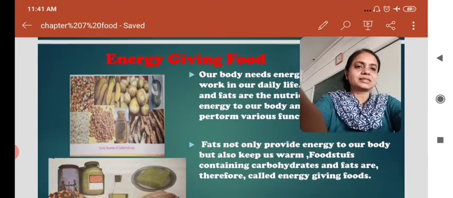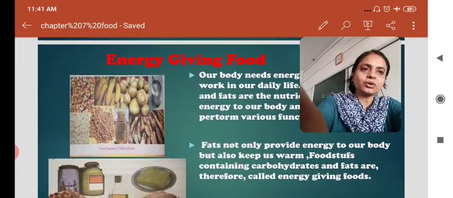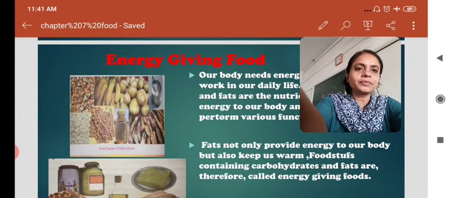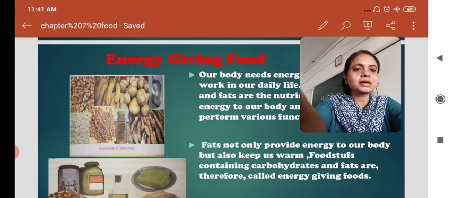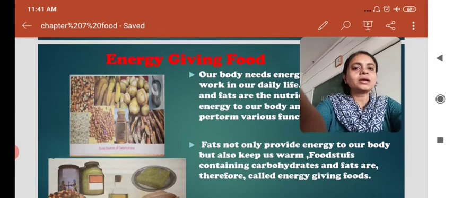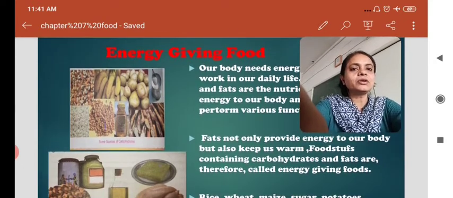Then comes fats. They not only provide us energy but also keep our body warm. Foodstuffs containing carbohydrates and fats are therefore called energy giving food. Now comes the examples. Let's have a look at the picture.